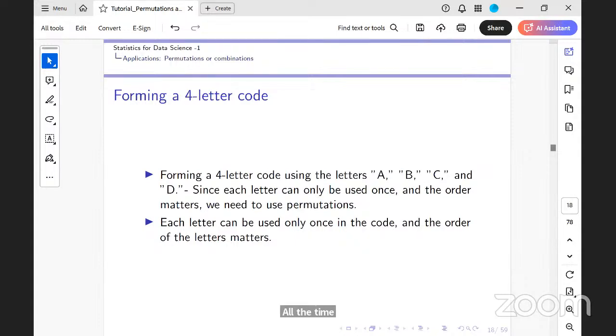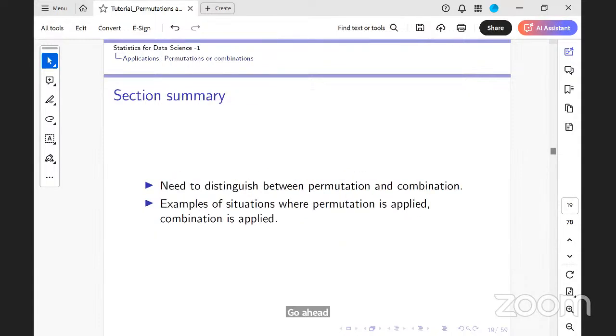Again, the 4-letter code, we have already done this. When we are looking at permutation and combination, the first thing is to distinguish whether order matters or does not matter. For permutation, I look at distinct objects, whether it is with repetition or without repetition, and whether a circular permutation is asked for, clockwise or anti-clockwise. For combination, I apply the combinatorial identities that I have learned. Any question till here?